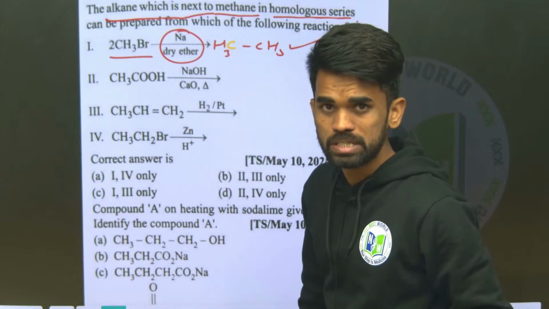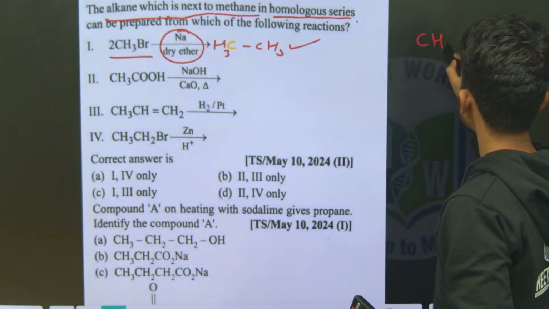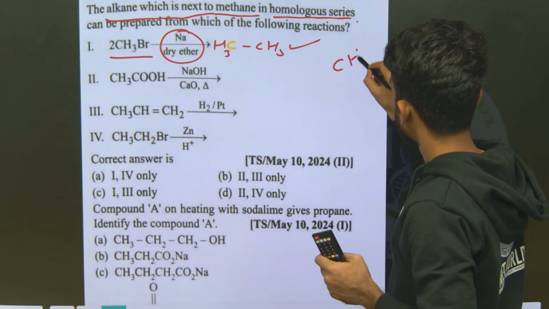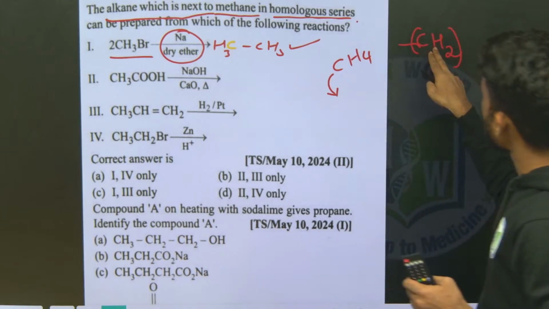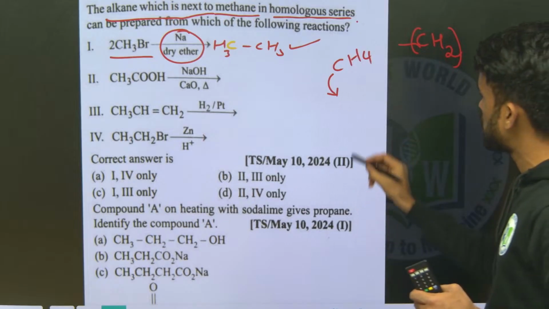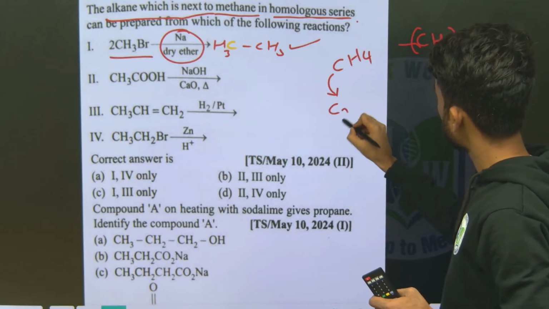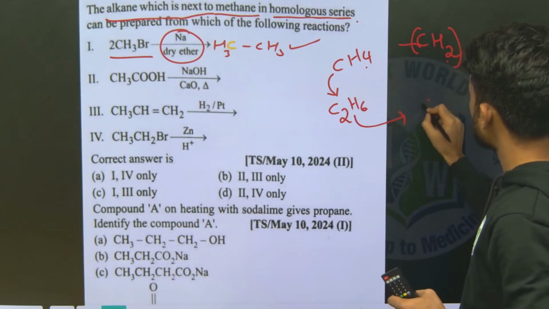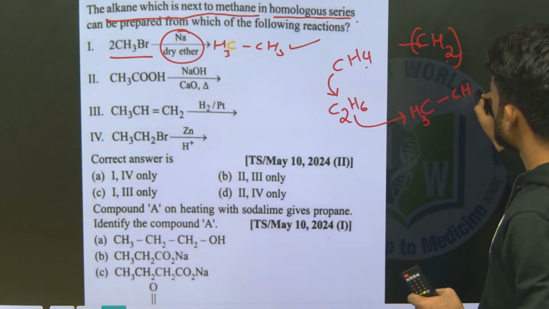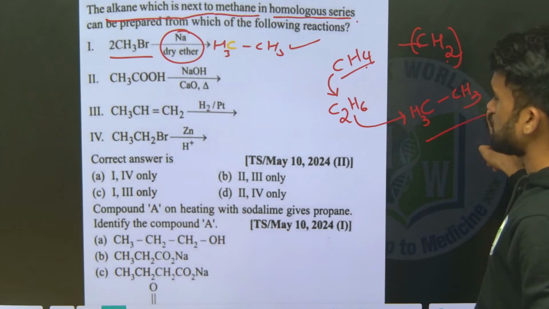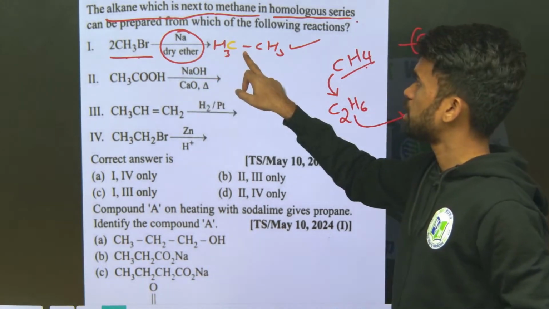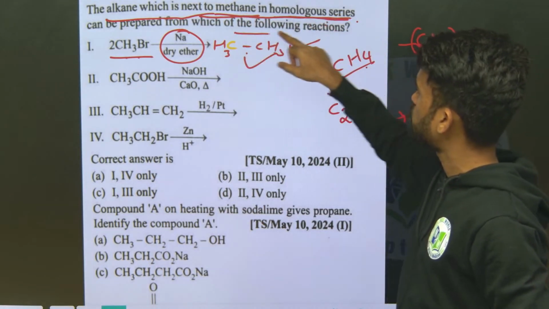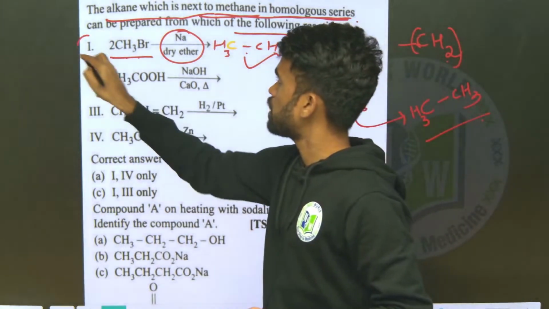What do we mean by homologous series? See, homologous series differ by this CH2 unit. So now simply you take methane. What is the homologous of this? You just add this fragment to this methane. What will we get here? CH4 is there, so it will be C2, 4 plus 2 is 6, C2H6. C2H6 is nothing but CH3 and CH3. So the homologous of methane is ethane. Yes, which alkane next to methane in the homologous series can be prepared from which of the following reactions? Yes, we can prepare it from the first reaction.